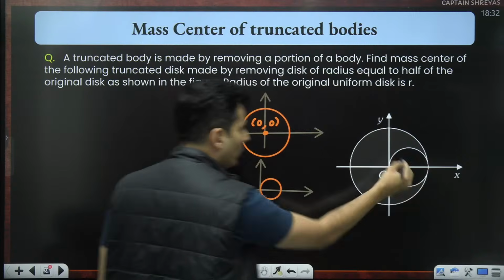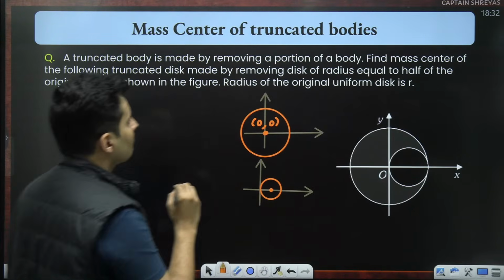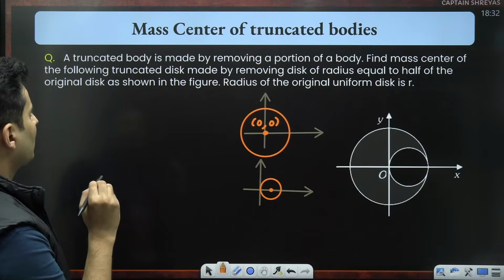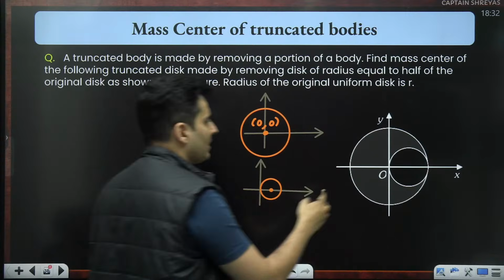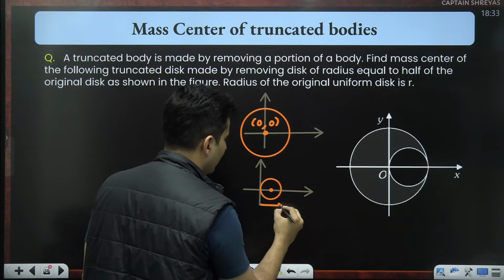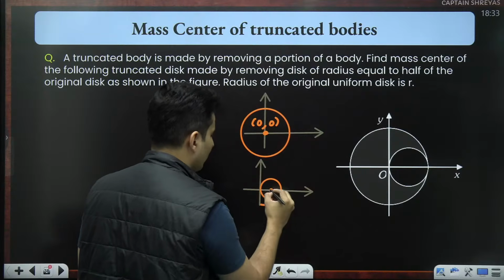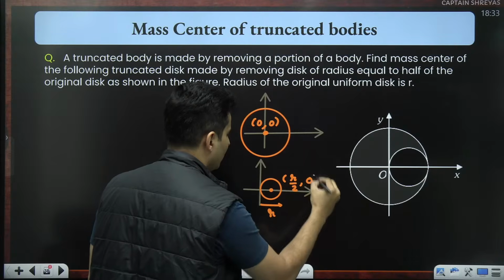For that scooped out circle, the center of mass will be here. The disk has a radius equal to half the original disk. The radius of the original disk is r, so the coordinates will be r by 2, comma 0.